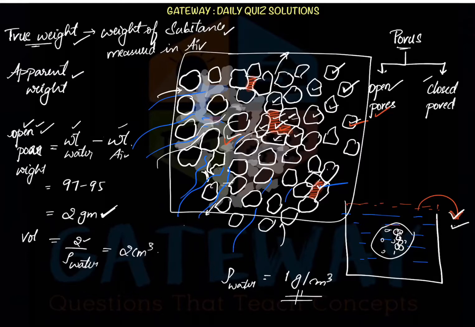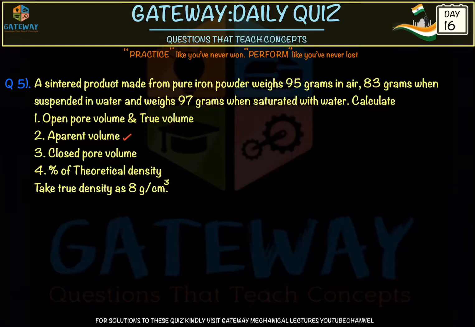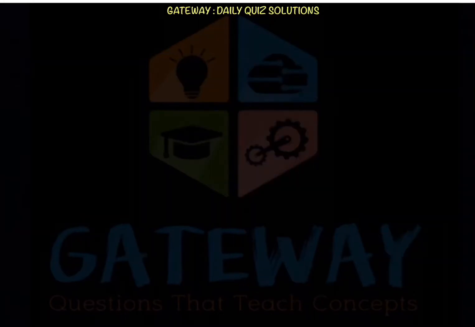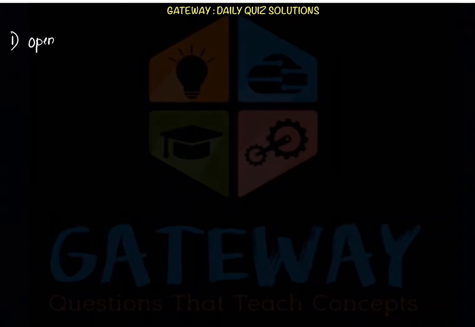Then if we know the weight of the water occupied and the density of the water, we can calculate the volume of the open pores. Once the volume of the open pores is known and the volume of the sintered powder particles is also known, it is easy to calculate the closed volume. So we'll do it mathematically, then it will be very clear to you. So first we'll go through this. The first thing we said already, when water fills the open pores completely, when it is saturated with water, then we can calculate the open pore weight.